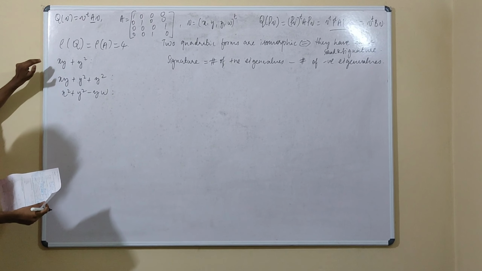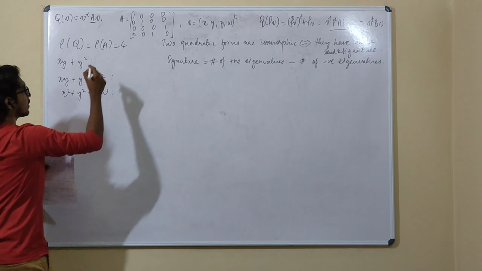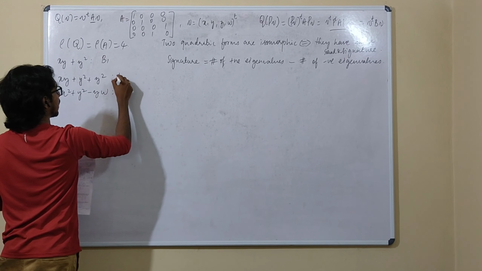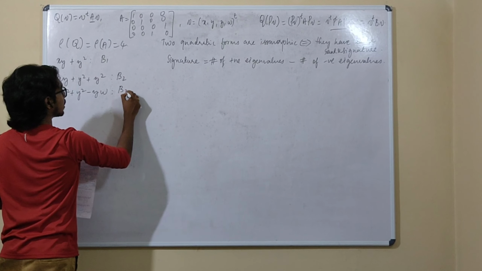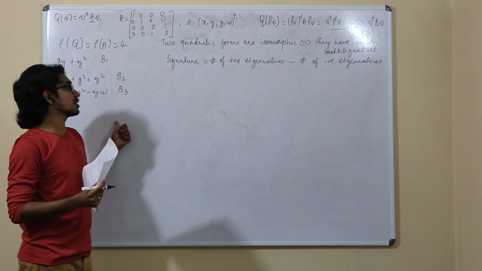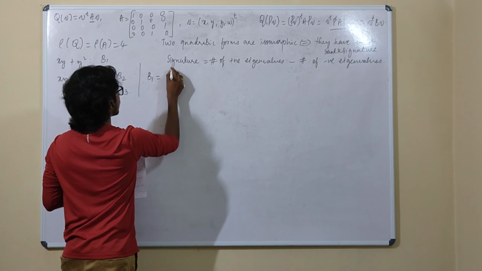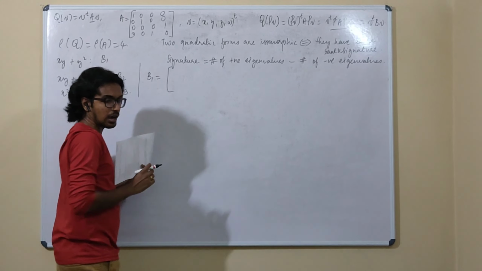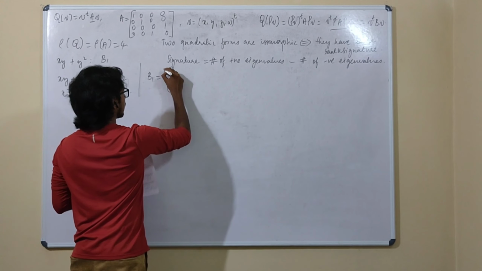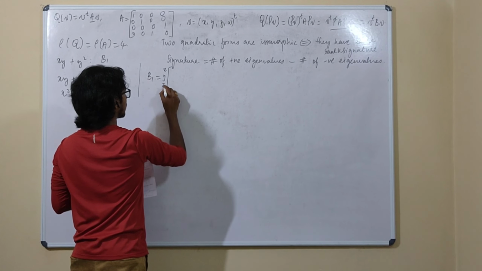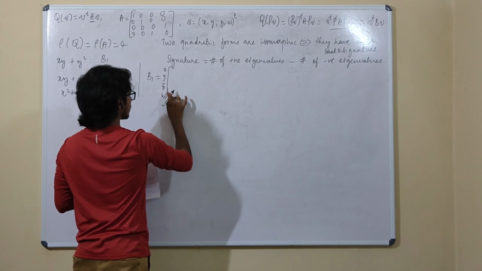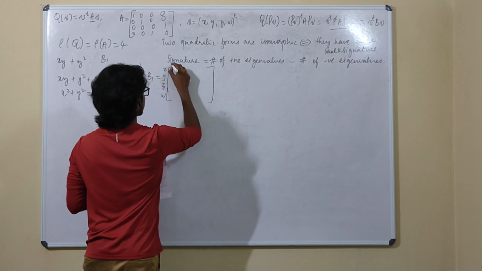Okay. For each of these things, we will identify the corresponding matrices B1, B2 and B3, and let us check the rank and signature of these matrices. Okay, your B1, if you have to construct the matrix B1, you can do it simply, just mention these things.